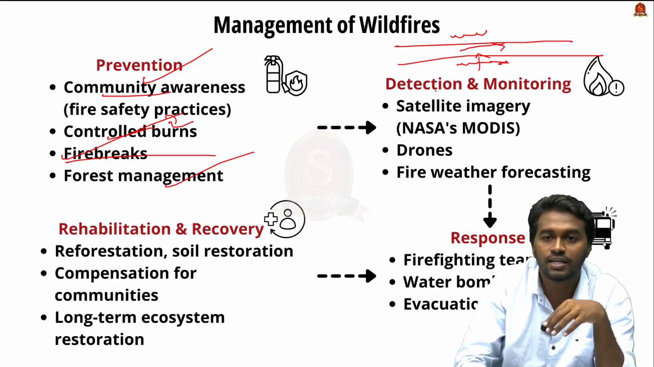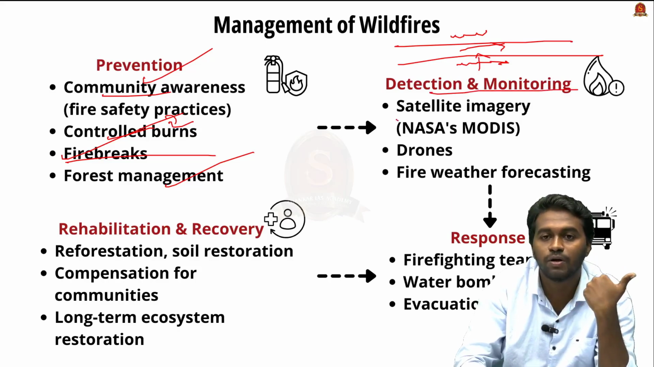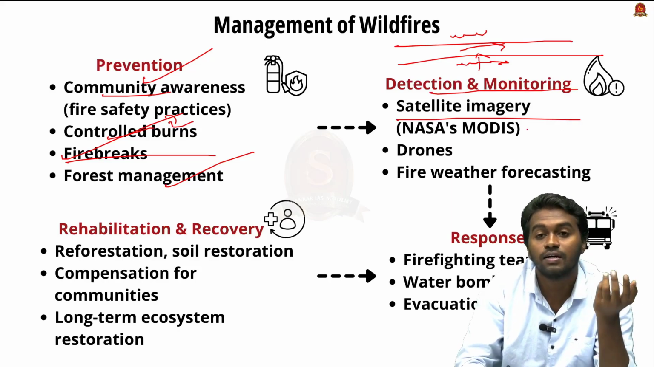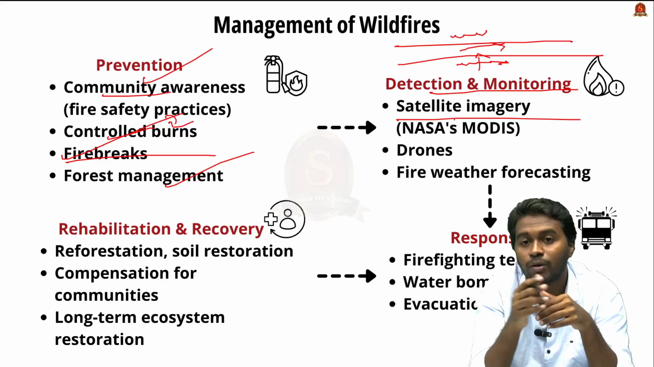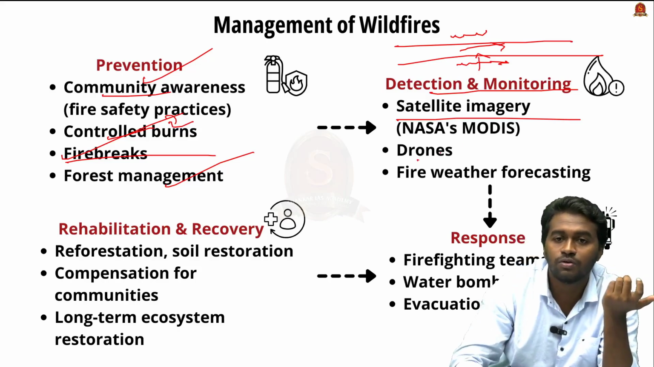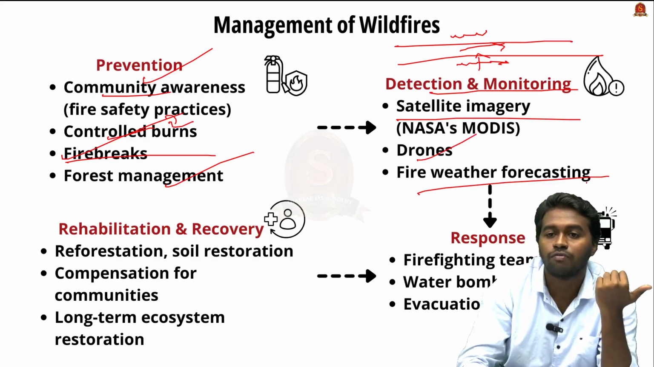And the next is detection and monitoring. For example, satellite imagery. This kind of satellites will provide real-time information about a particular region. And then using drones and fire weather forecasting.